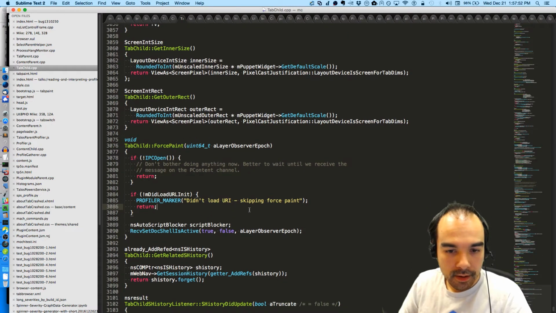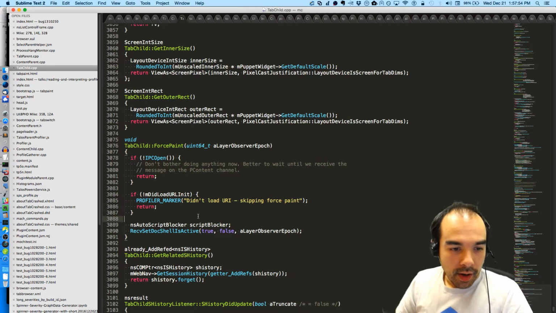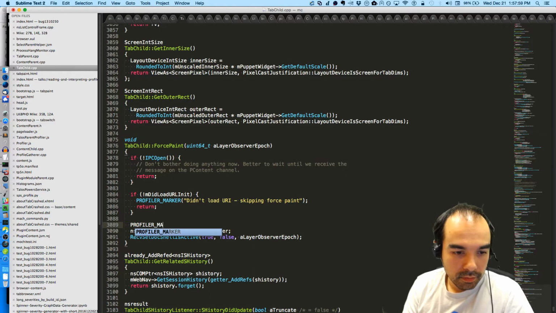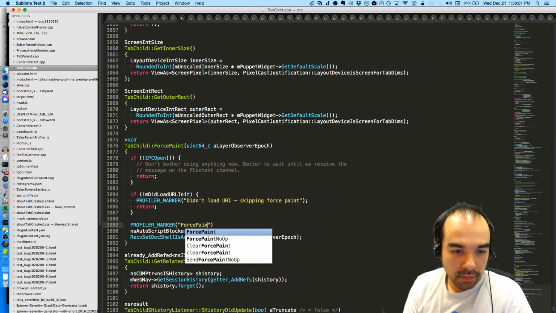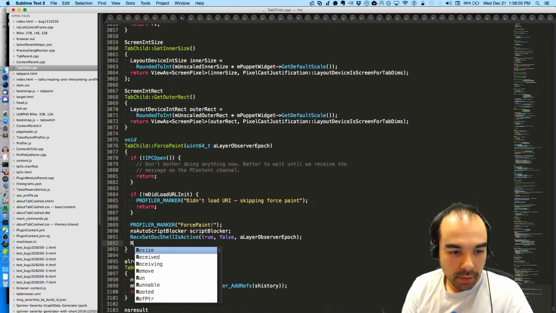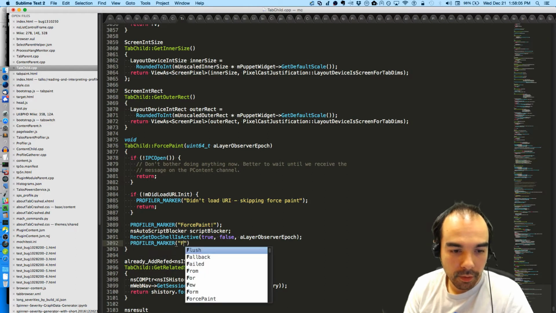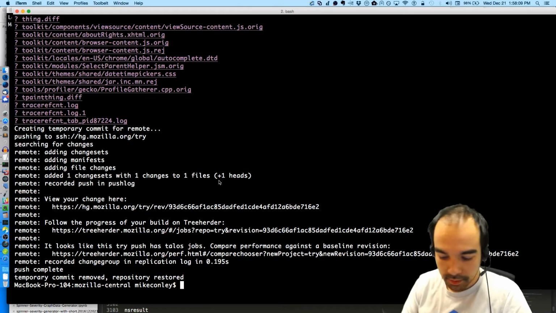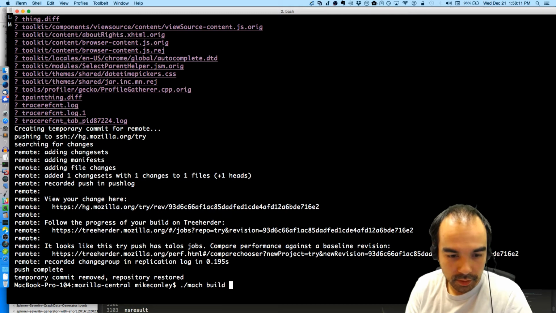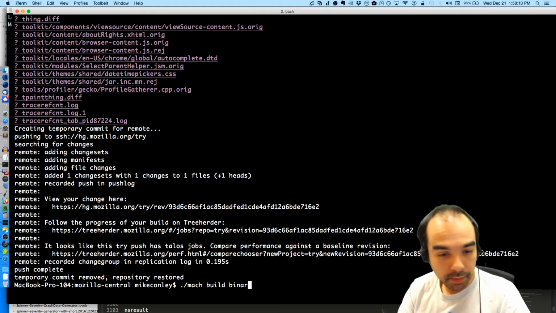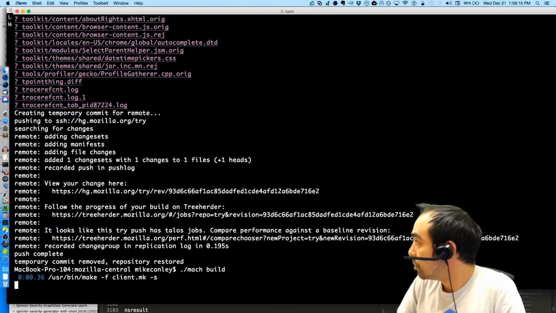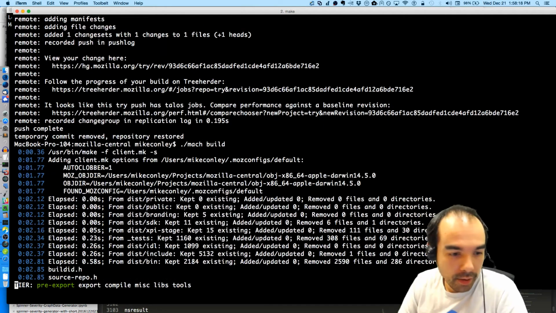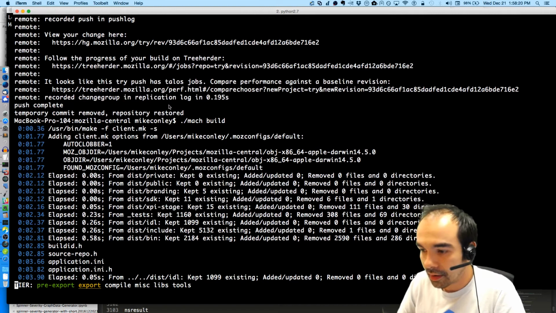Okay. Otherwise, we should force paint. Profiler marker, force paint, done. Okay. And build. Build, build, build. And then I'll probably have to build the symbols again, I think.